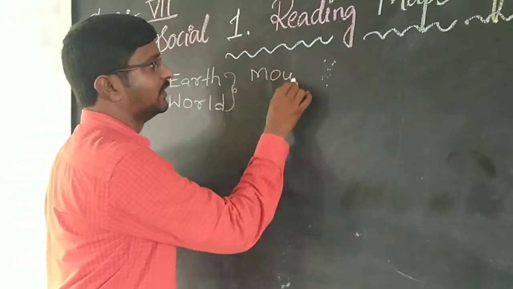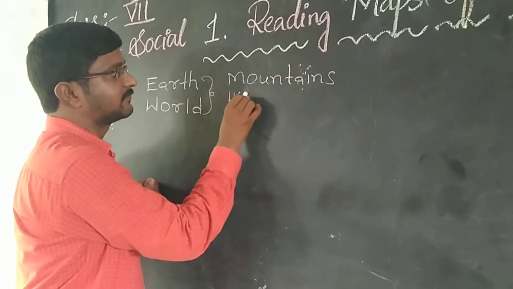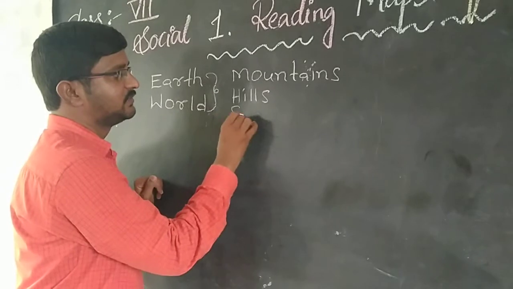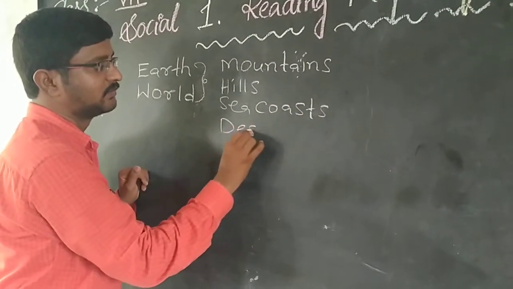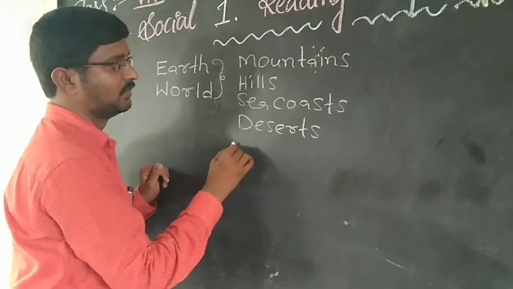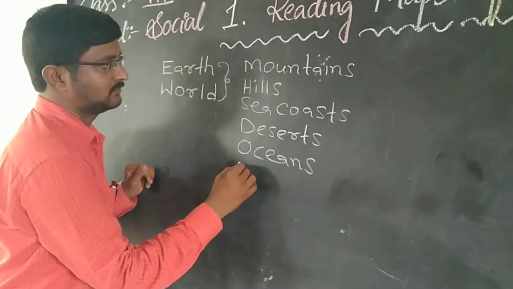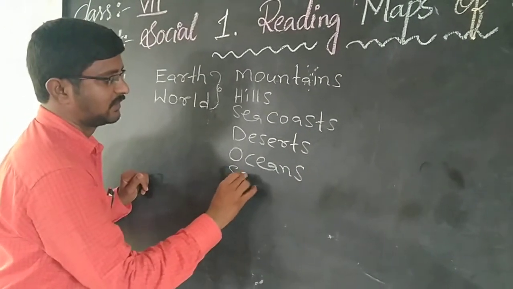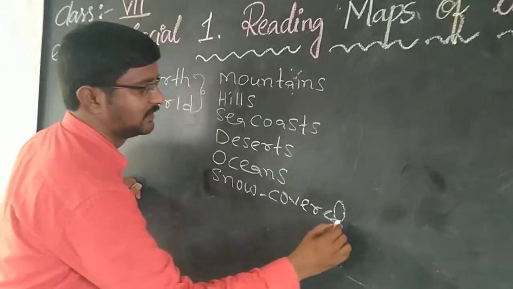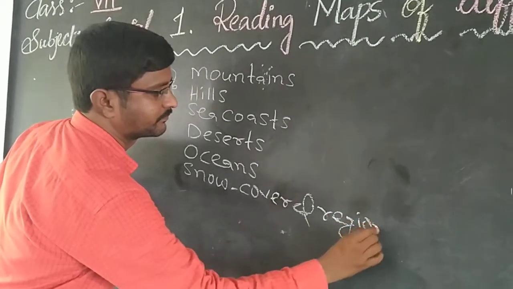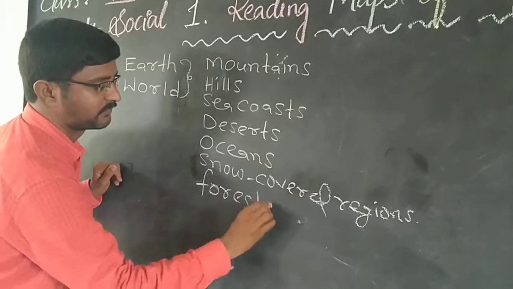In our world, mountains are there, hills are there, sea coasts are there, deserts are located in this world, oceans, and snow-covered regions, forests.